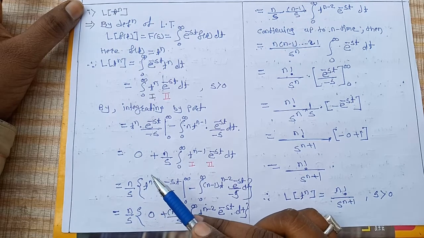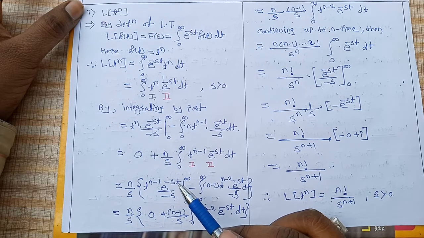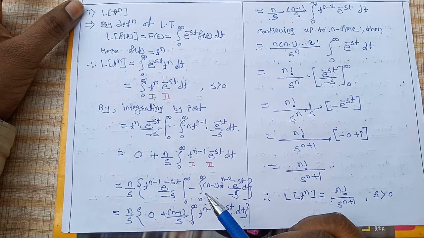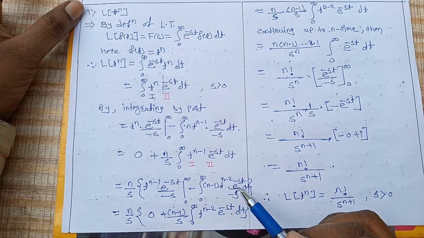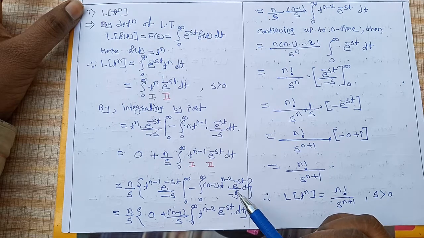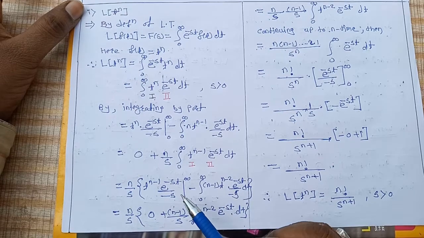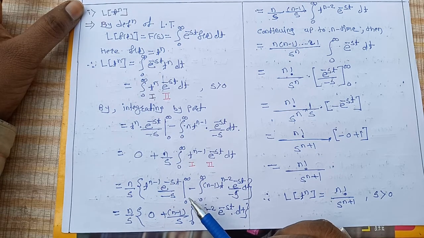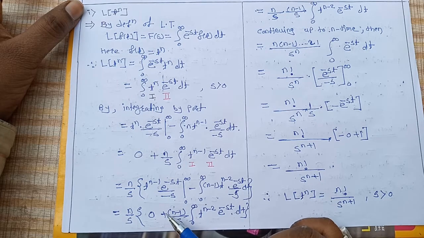That means n by s in bracket, t raised to power n minus 1 e raised to power minus st divided by minus s from 0 to infinity, minus the integral from 0 to infinity of n minus 1, t raised to power n minus 2, into e raised to power minus st divided by minus s dt. Now solve this as in the previous step. This term from 0 to infinity is 0, and this one from 0 to infinity is 0.